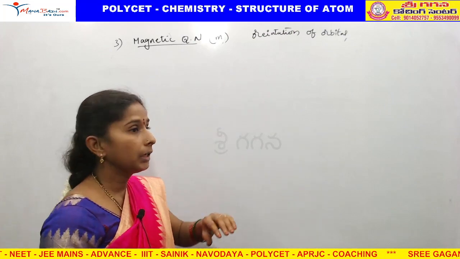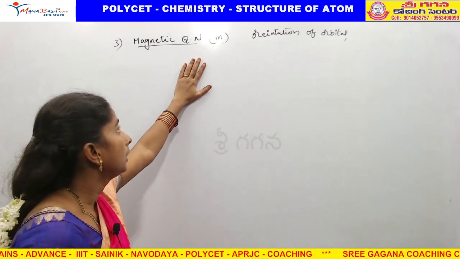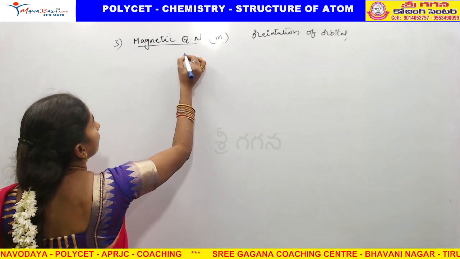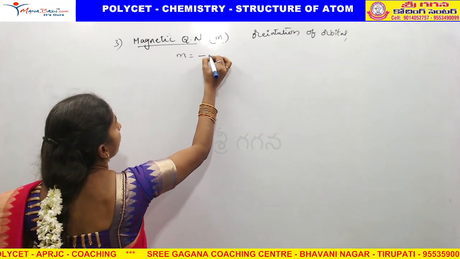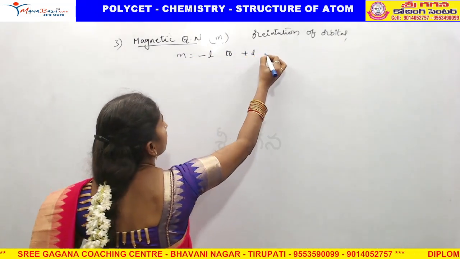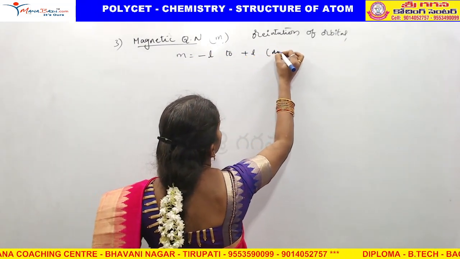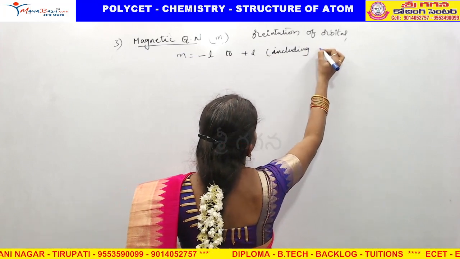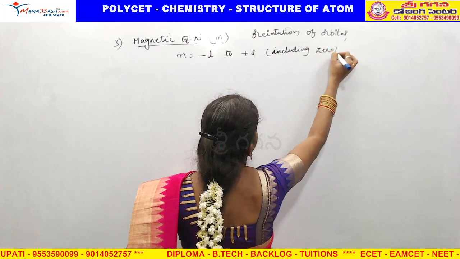That we can explain by using magnetic quantum number. So, we know that m is equal to minus L to plus L including 0.